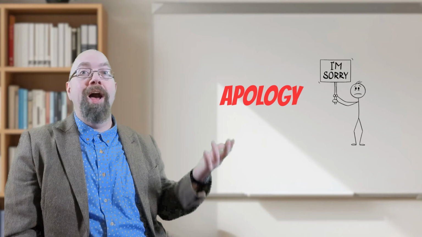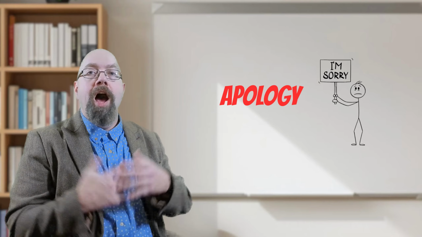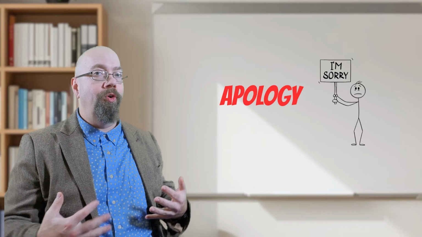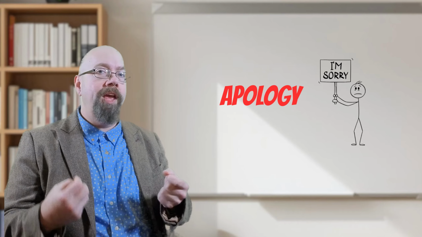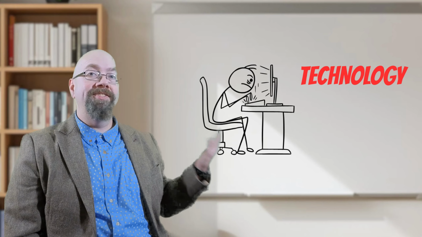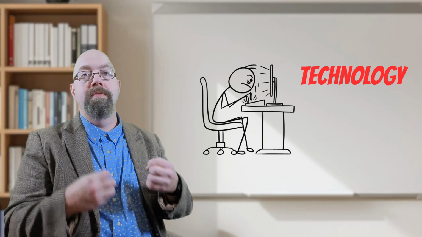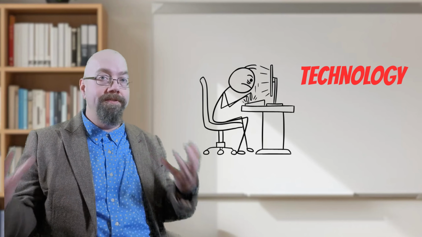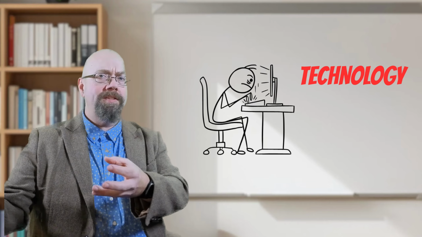The next word is apology. Apology means to speak for someone. Apology these days means more to say I am sorry, but to apologize can also mean to argue in favor of something. This is technology. Technology is being able to use the latest scientific devices. That is technology. Technology means using science in machines.